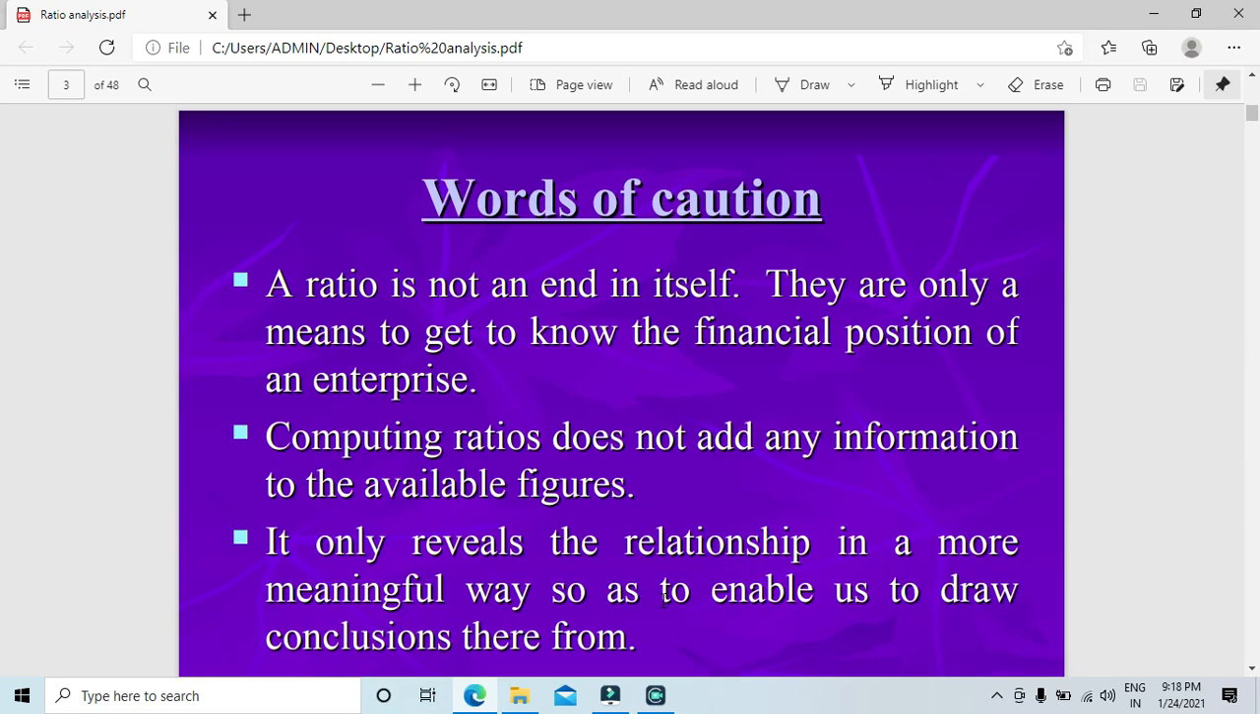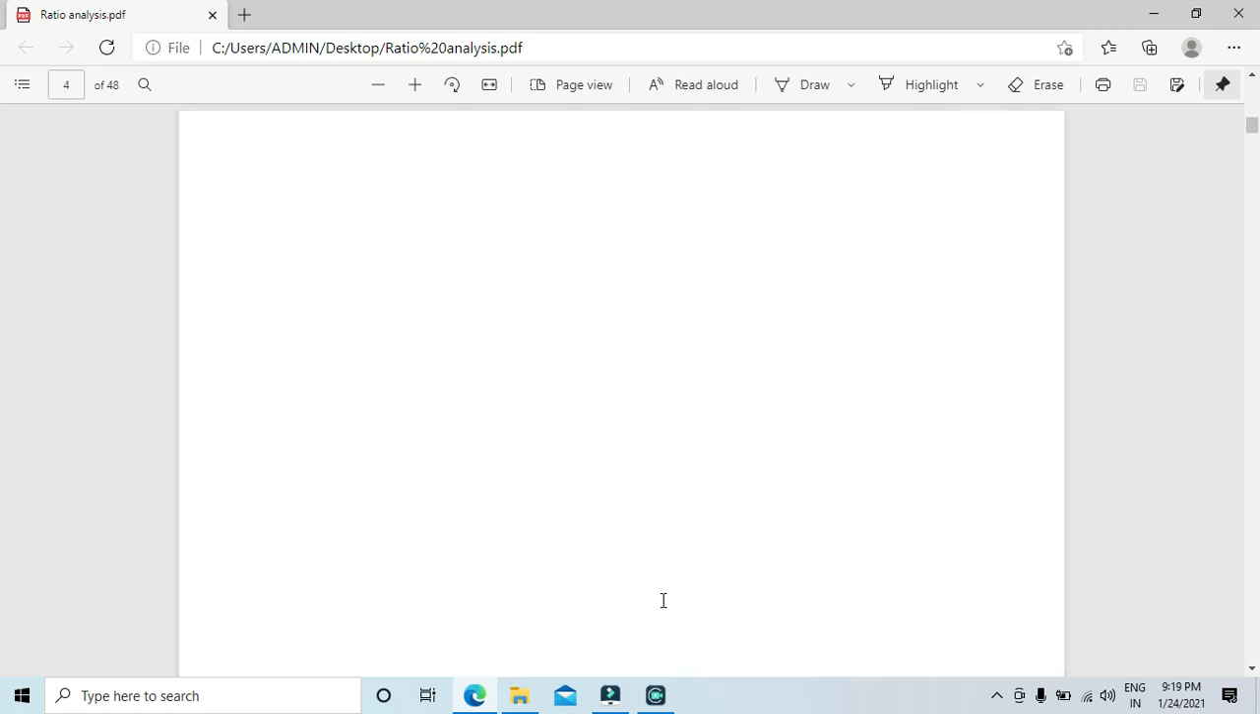Words of caution: a ratio is not an end in itself, it is only a means to know the financial position of an enterprise. Computing a ratio does not add any information to the available figures. Obviously it doesn't add any figures, isn't it? It only reveals the relationship in more meaningful ways so as to enable us to draw a conclusion therefrom. The conclusion needs to be drawn from there.